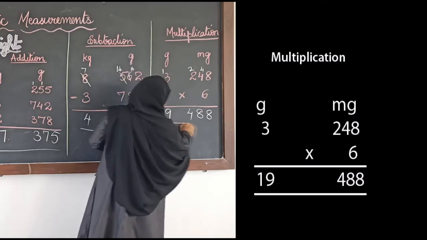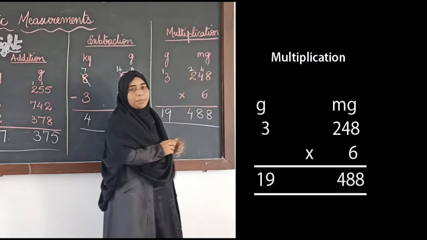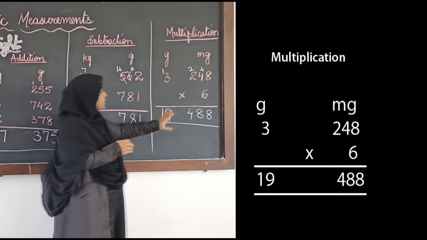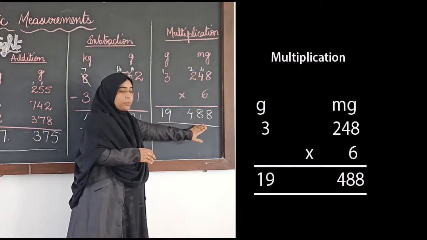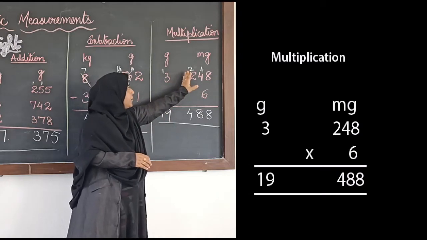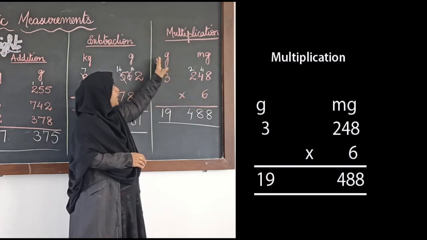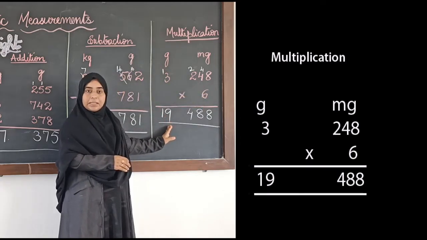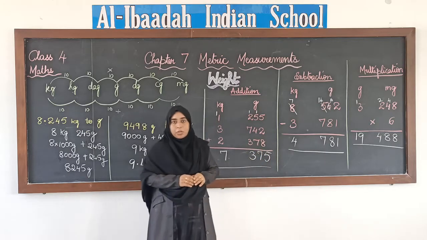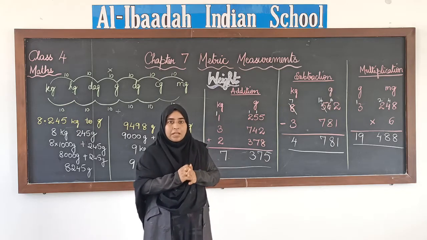So the answer that we have got is 19 grams, 488 milligrams. Only thing, see that you write the numbers with milligrams below milligrams and grams below grams. When you are multiplying milligrams, write the answer in the milligrams column. When you are multiplying grams, write the answer in the grams column. Same way when you do addition and subtraction also, write properly in the columns. That is what you have to be careful about.